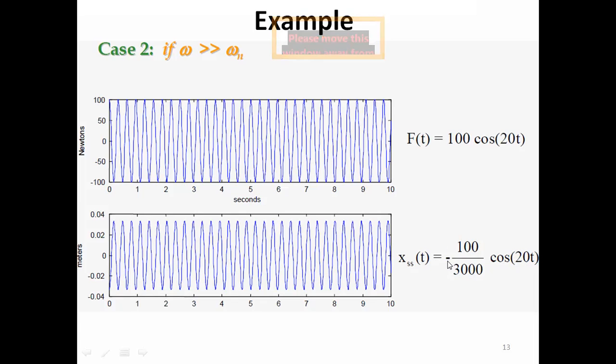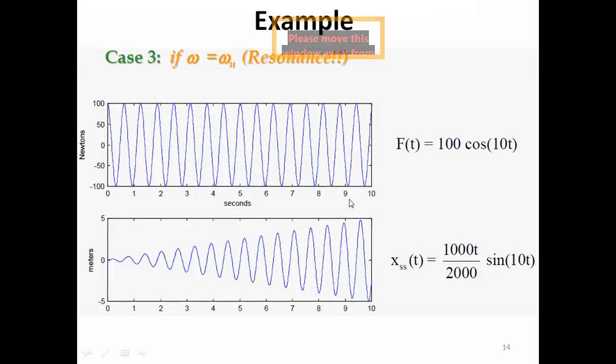And here we have a negative sign, both cos functions. Negative sign means that these two would be out of phase with each other. The response would be out of phase with the force of excitation. If we are seeing a crest here, we would be seeing a trough here. If this is positive, this would be negative. If this is negative, this would be positive.